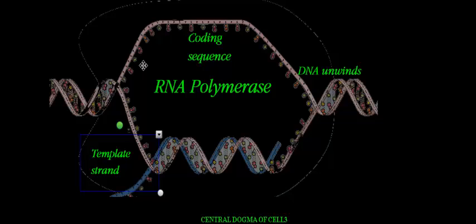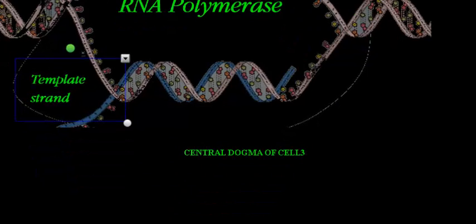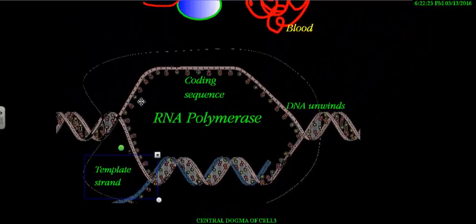DNA is a double-stranded helical structure, as I have said, and this double helical structure opens up with the help of the enzyme RNA polymerase, and RNA polymerase attaches itself to the coding sequence from where the mRNA is copied. It means via the transcription process all this genetic code is copied in the form of an mRNA transcript, right?